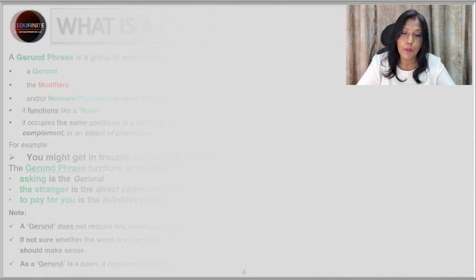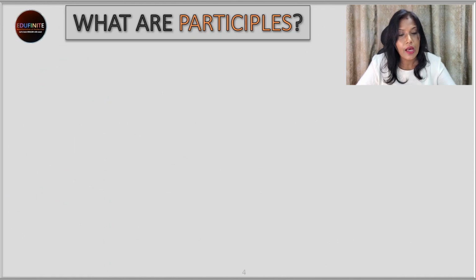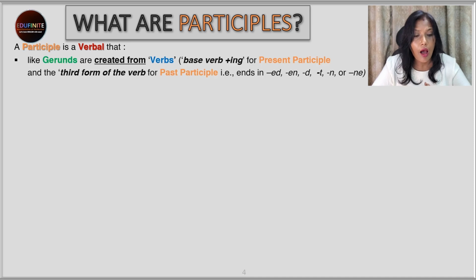Well, next we come to participles. What are participles? A participle is a verbal that, like gerunds, is created from verbs, that is base verb plus ing, similar to that of a gerund, for the present participle, and the third form of the verb for the past participle, that is, it ends in ed, en, d, t, n, or any. So these are the endings for the past participle.